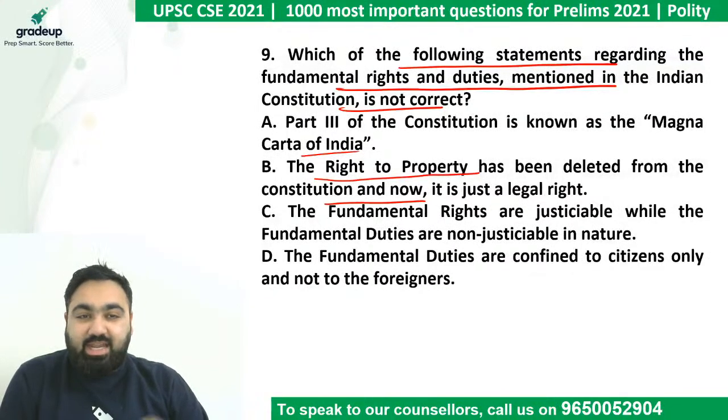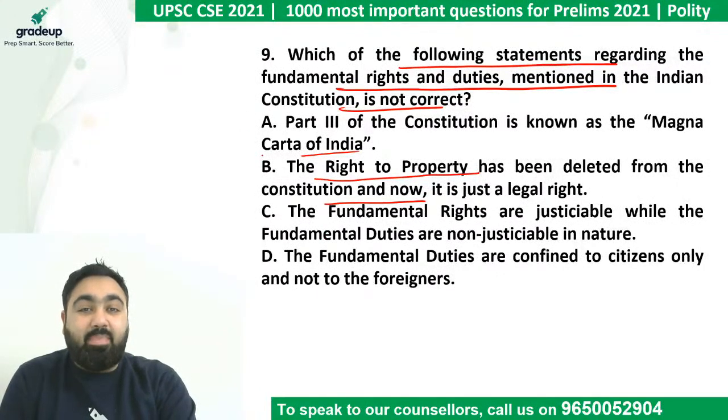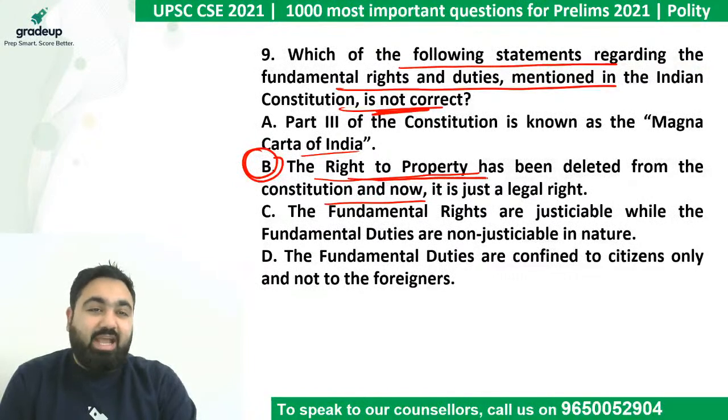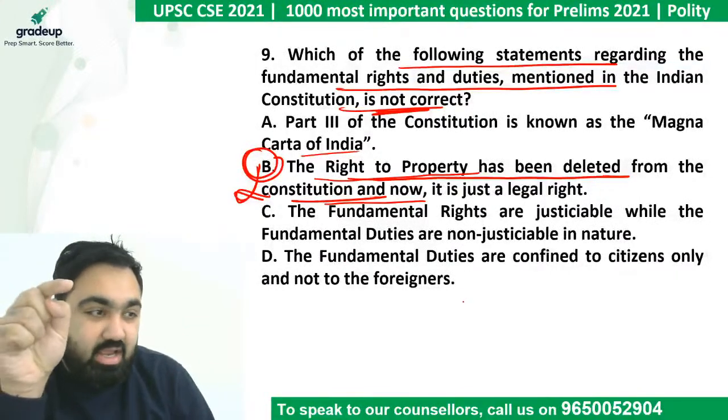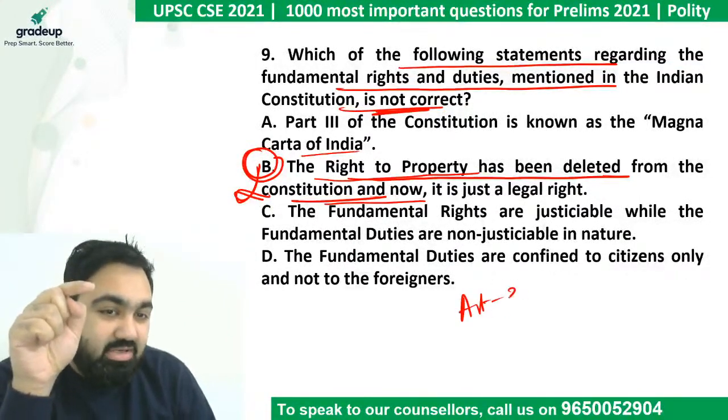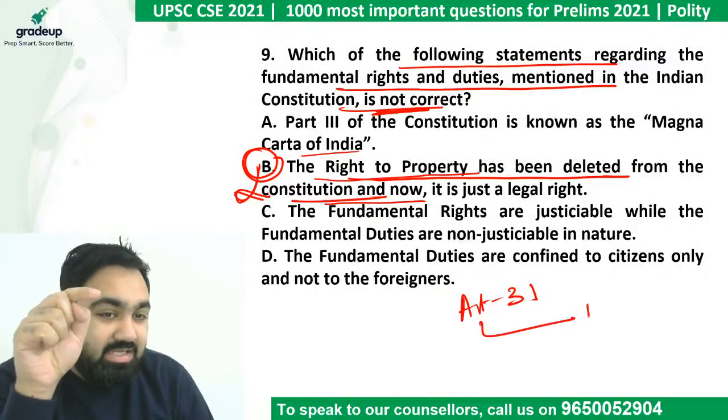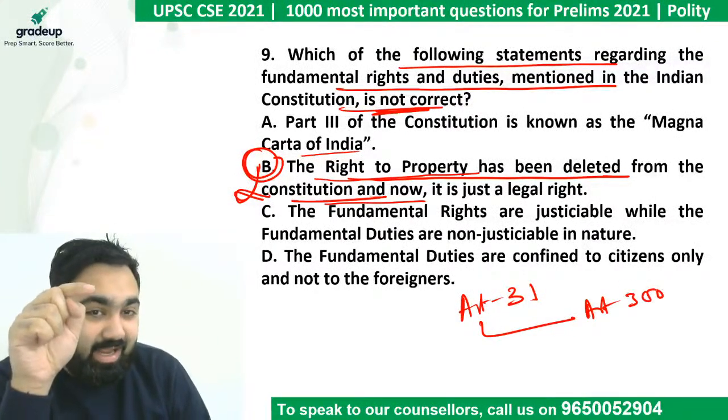Now, interestingly, let's see the answer to this question. The answer to this question actually is B. B is not correct. Why? The statement B says right to property has been deleted from the constitution. No, it has not been deleted, it has just been changed. Right to property earlier was under Article 31, now it is under Article 300A.